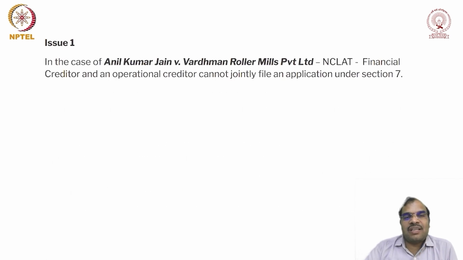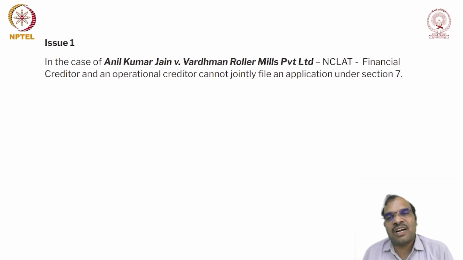Yes. In the case of Anil Kumar Jain versus Vardhaman Rollers Mill Private Limited, NCLAT held that financial creditors and operational creditors cannot jointly file an application under Section 7. Why? Because Section 7 exclusively deals with financial creditors. The heading of the section is application by the financial creditor.